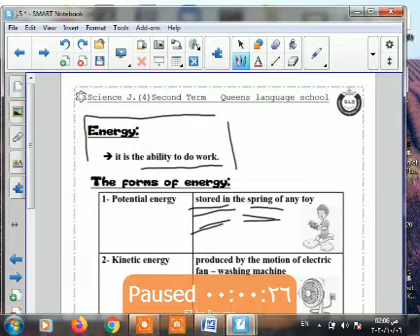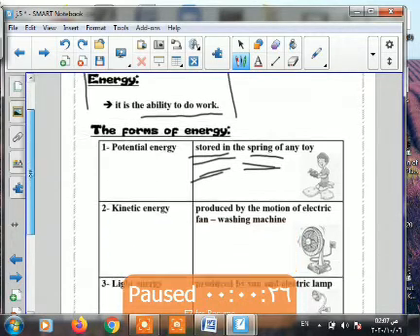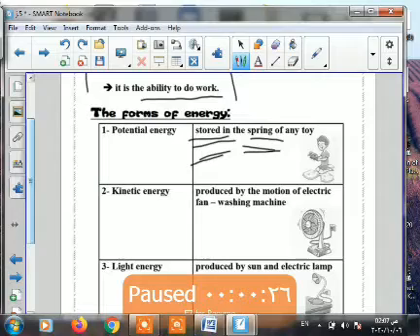Again, we have the first form of energy, which is potential energy. The potential energy is stored in the spring of a toy car. Potential energy, stored, kept. The second type of energy is kinetic energy.